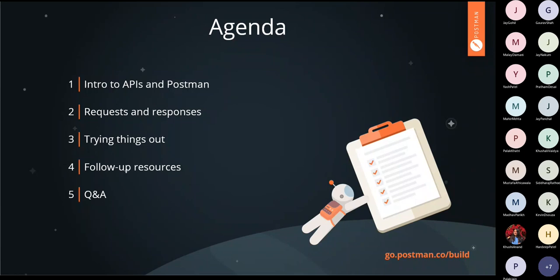Then we will move forward to a bit more technical topics of API, like the request-response cycle and many other things. Then we will have one hands-on session on Postman in which we will handle one API of your choice. I will give you options and you can choose any API you want to try out. Then we will have follow-up resources. At this point you would have some basic knowledge of APIs and Postman, so if you want to learn more, I will provide all the follow-up resources so you can carry forward from there. At last we will have a Q&A session. If you have any doubts, you can ask in that session.